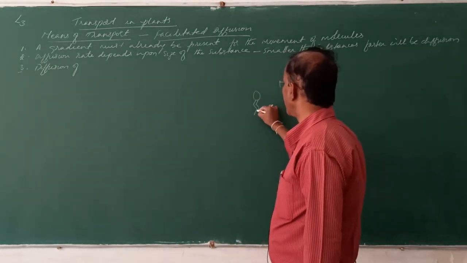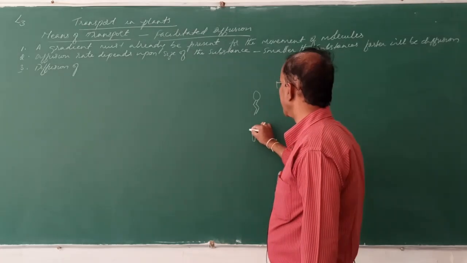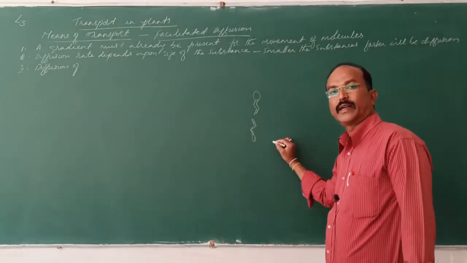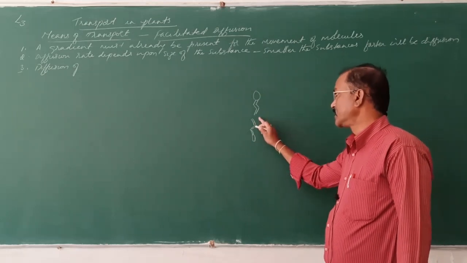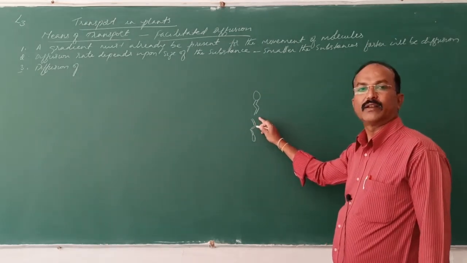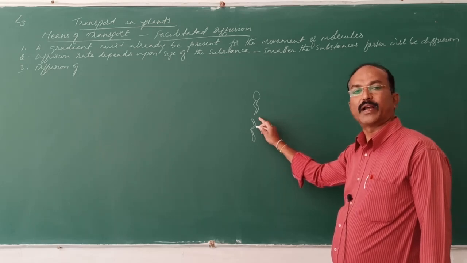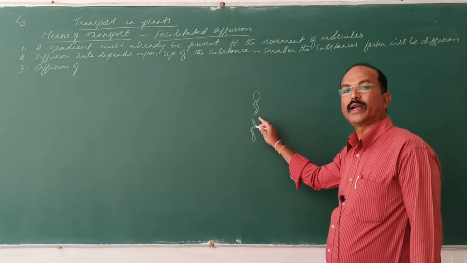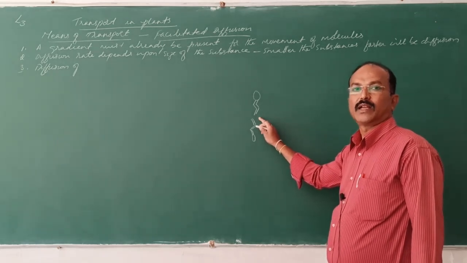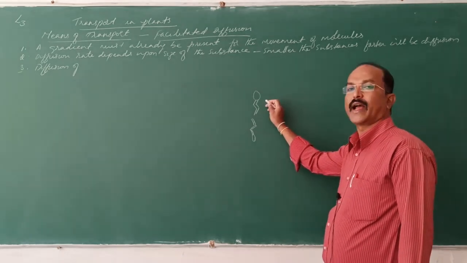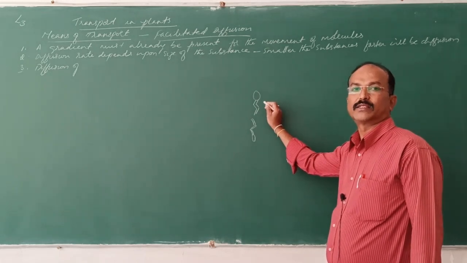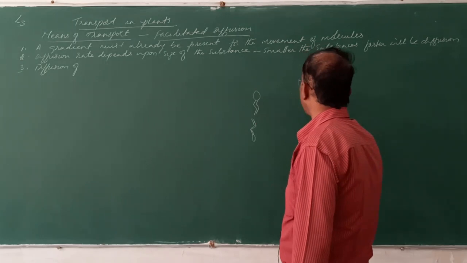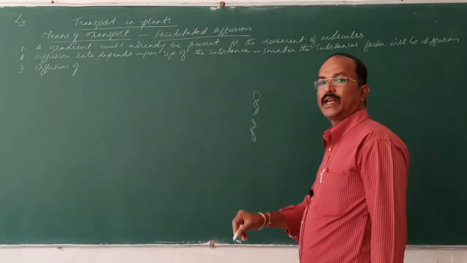The tails are facing inside because they are hydrophobic. So hydrophobic tails, and water loving hydrophilic heads are present. Like this, all along the length of the membrane you can see the lipids.